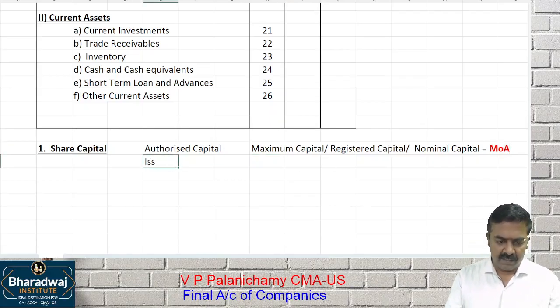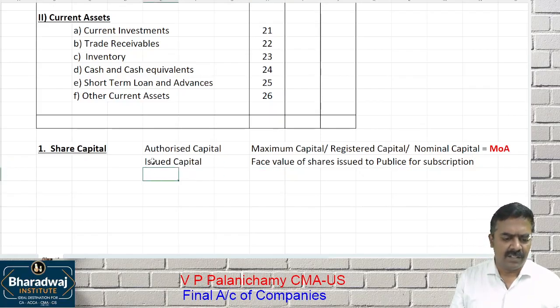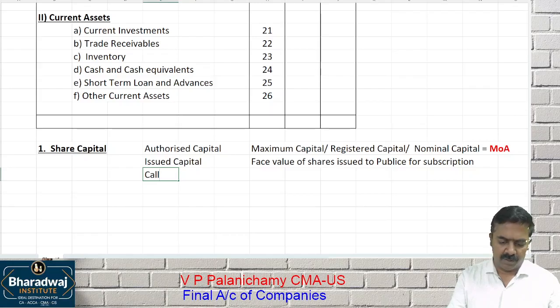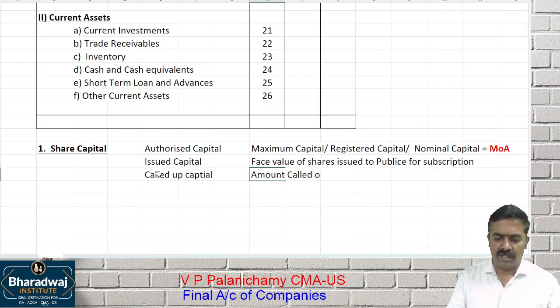Wait. Issued capital. Issued capital is nothing but the face value of shares issued to the public for subscription. For example, a company has about 1 crore authorized capital. Issued capital may be 50 lakhs or 60 lakhs or 70 lakhs, but it cannot be more than the authorized capital. Then you should mention called up capital also. Called up capital is nothing but the amount called on the shares issued.